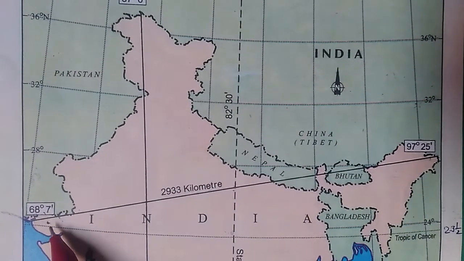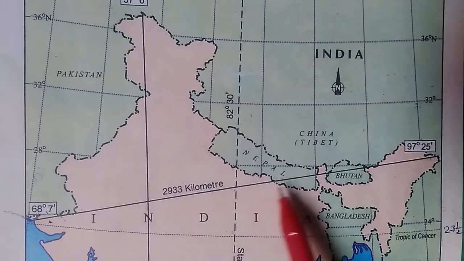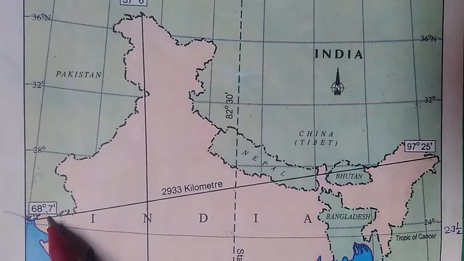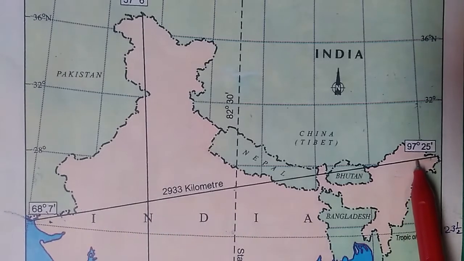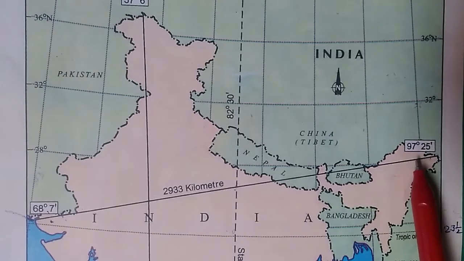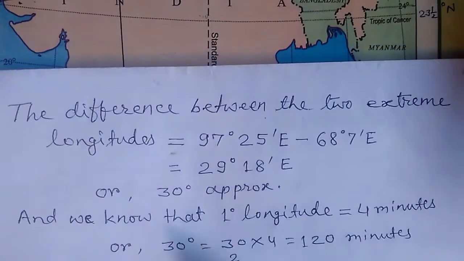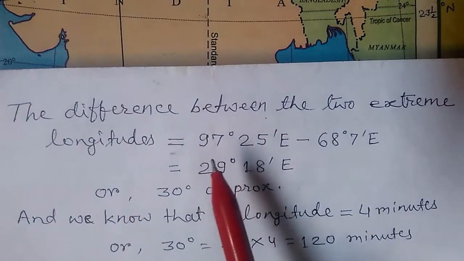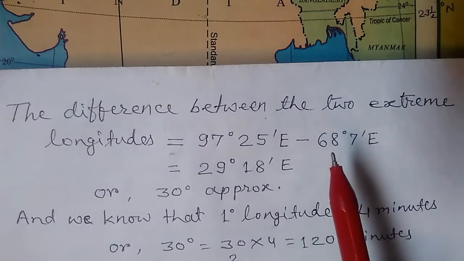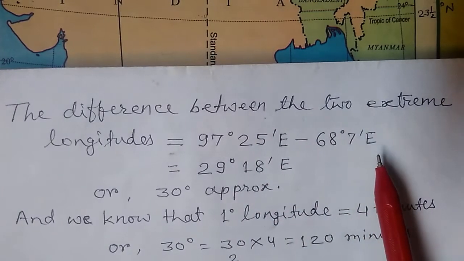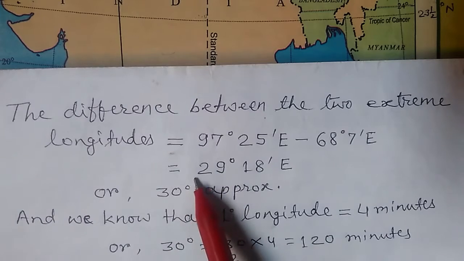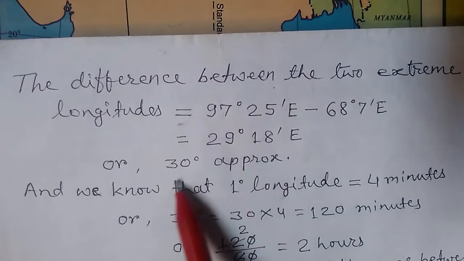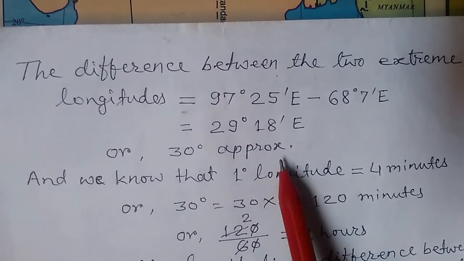The angular distance between the two extreme longitudes, I mean between 68 degree 7 minutes east and 97 degree 25 minutes east, is equal to 97 degree 25 minutes east minus 68 degree 7 minutes east, which is 29 degree 18 minutes east or approximately 30 degree.